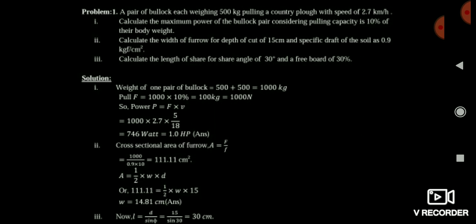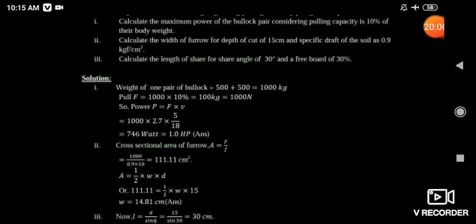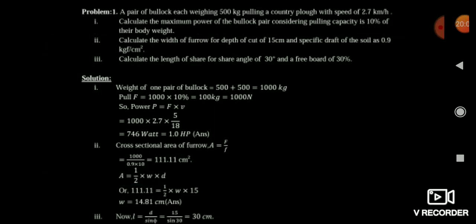Now friends, see the second part. Calculate the width of furrow for depth of cut of 15 centimeter and specific draft of soil is 0.9 kgf per centimeter square. Friends, you can see here, be very careful about the units of specific draft. It is 0.9 kgf, means it is written in terms of kg per centimeter square.